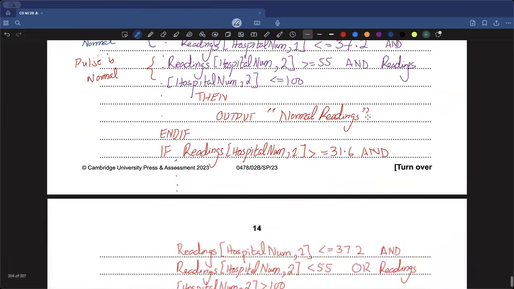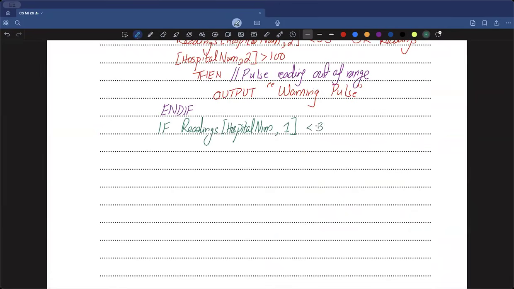So I'll say, if this value is less than 31.6 or this readings value of hospital num, again column number one, is greater than 37.2, this means my temperature values are out of range. So temp out. Now, you don't have to write that there, this is just for your own understanding, right? You don't write it there, you just need to know it. So this means temperature is out, but at the same time I also want that my pulse